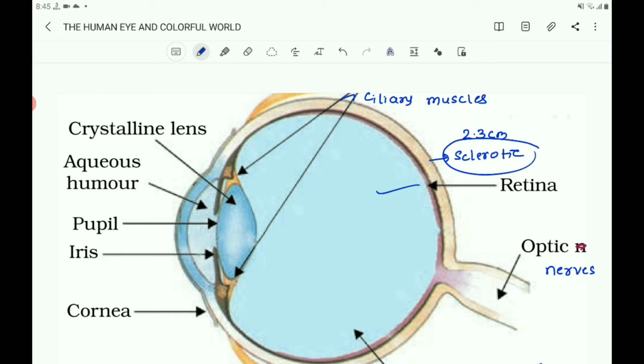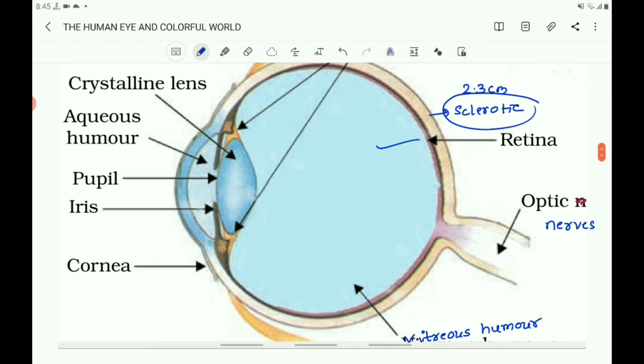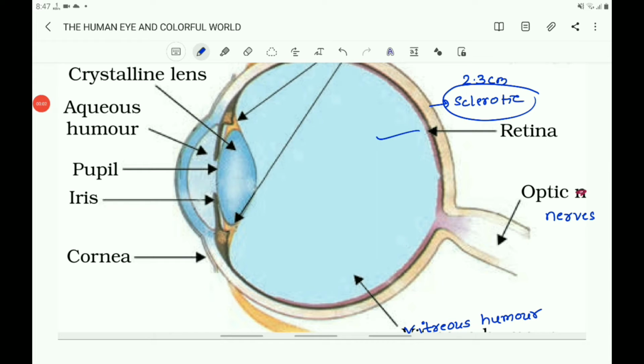And it also has the cornea. Children, see the thin membrane called the cornea. Light enters through this thin membrane. It covers the transparent bulge on the front portion of the eyeball. Light enters the eye through this thin membrane.